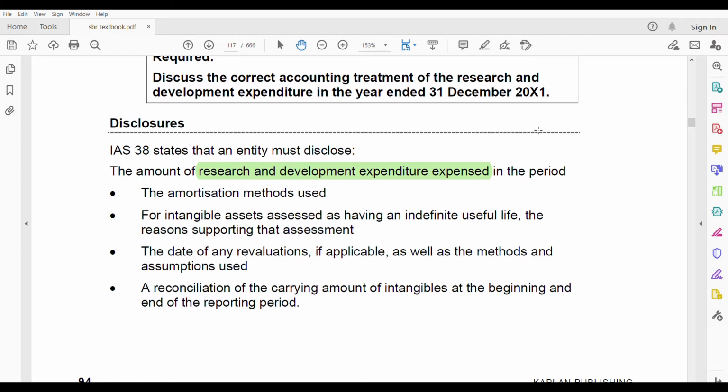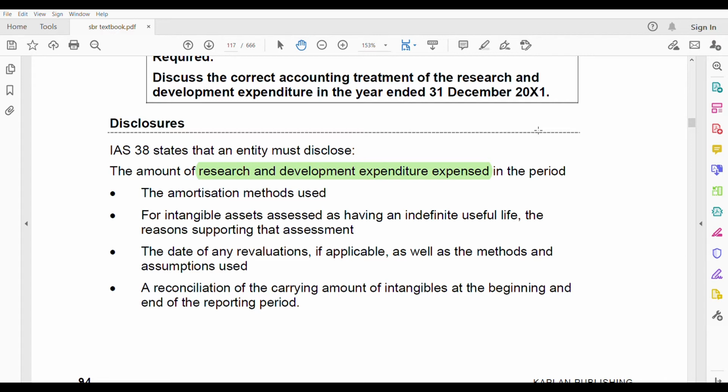Why would they do that? Because if you are showing the research cost as a cost of intangible asset, it reduces your cost in the profit and loss account. Your profit goes up, and your value of the asset in the financial statement also goes up. You see, that means you are showing that you are in a good position. Profit is up, asset is up. That's why it's more likely that research expenses, they try to show it as a cost of intangible asset, which is not allowed under IAS 38.